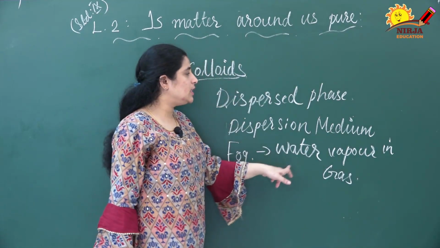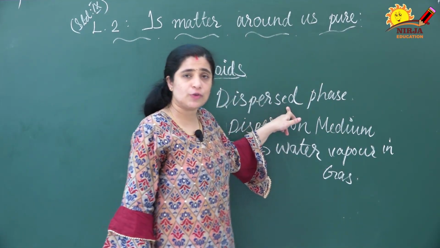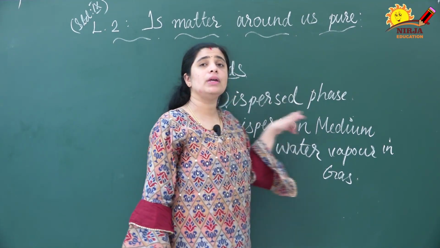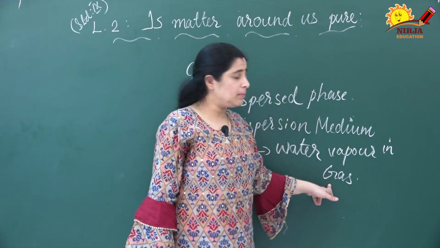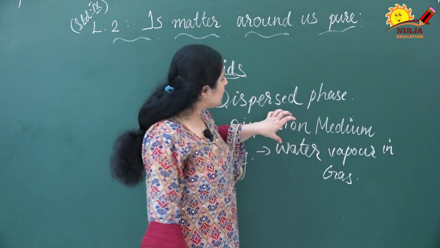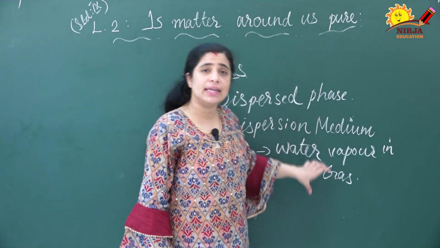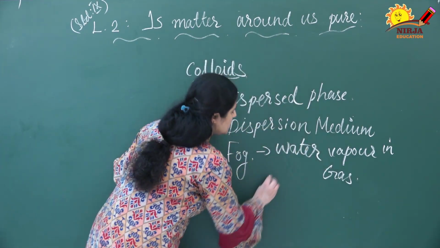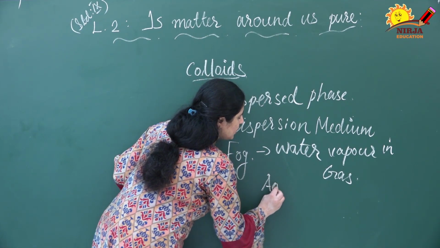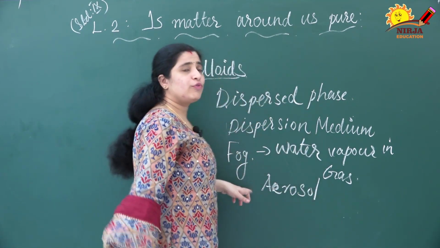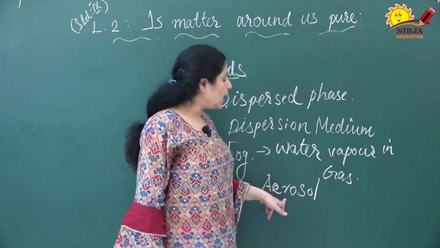So here the dispersed phase is water vapor and the dispersion medium is gas. If the dispersed phase is in liquid state and the dispersion medium is in gaseous state, such colloids are known as aerosols. So fog is an example of an aerosol.